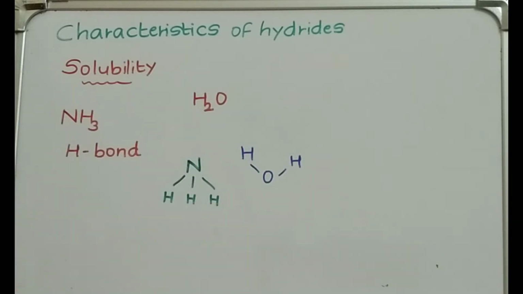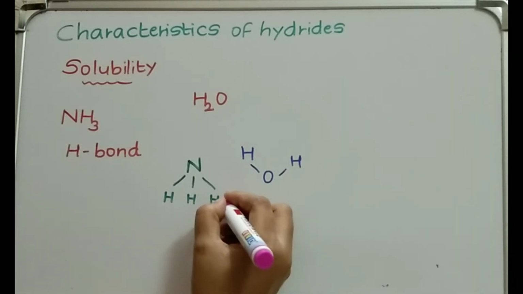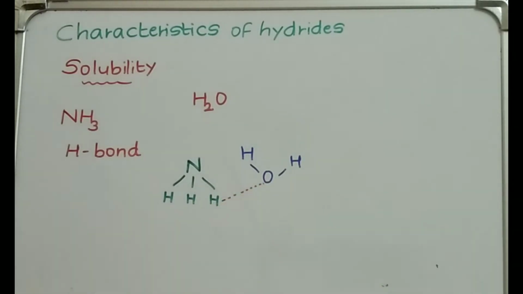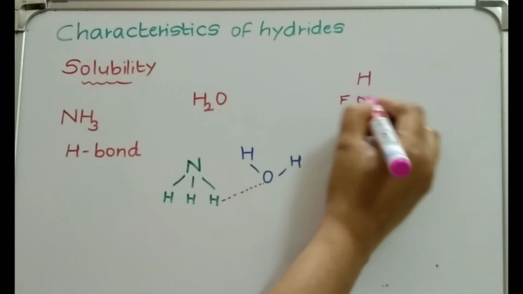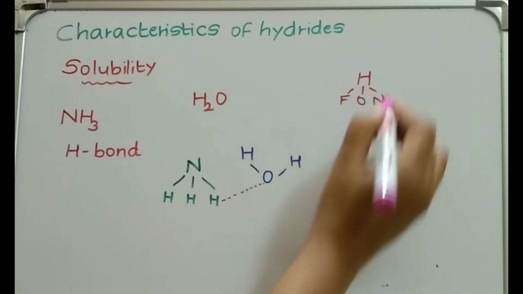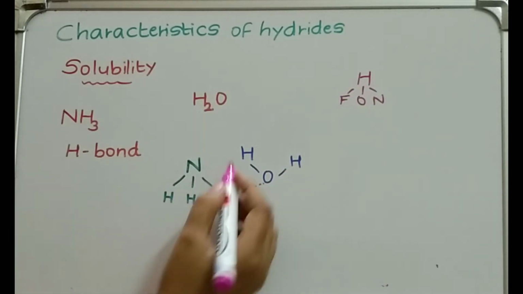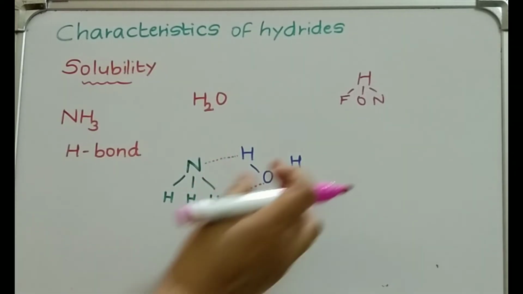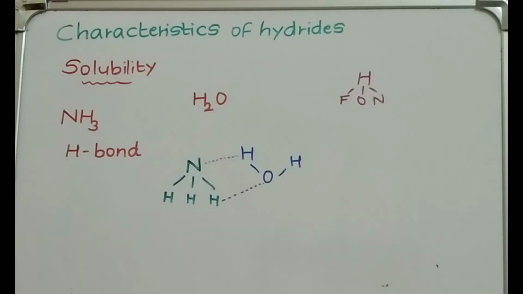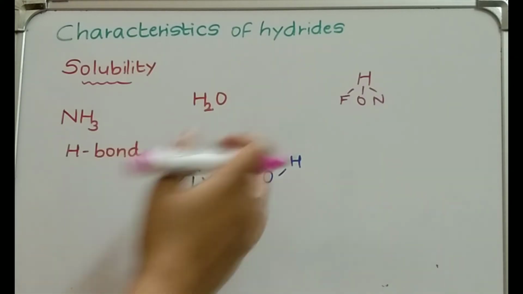So how is the hydrogen bond formed? This hydrogen and this oxygen, put it with a dotted line, H and O, also H and N. This will make the bond with another molecule of ammonia and it goes on.